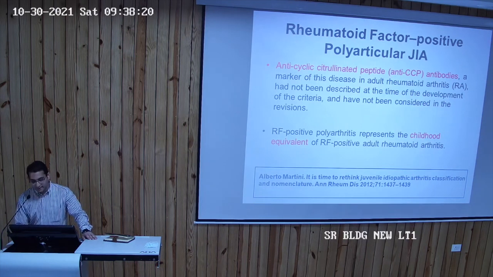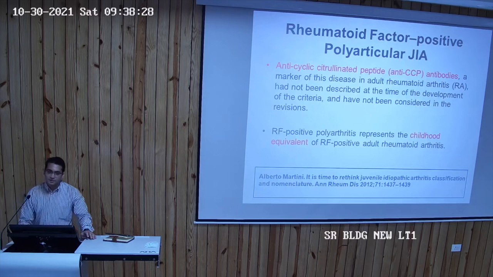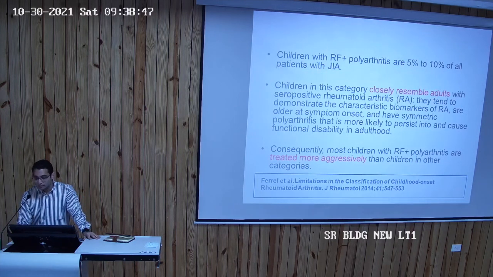And like the second point says, RF positive polyarthritis is like the childhood counterpart of adult rheumatoid arthritis. So these kids may or may not. For example, if we diagnose this child at the age of 10 or 12, they may or may not go on to continue to develop rheumatoid arthritis when they're 30 or 40 years of age. So that's why it's somehow the counterpart of the adult rheumatoid arthritis, RF positive poly-JIA. This amounts to around 5 to 10% of all patients with JIA.